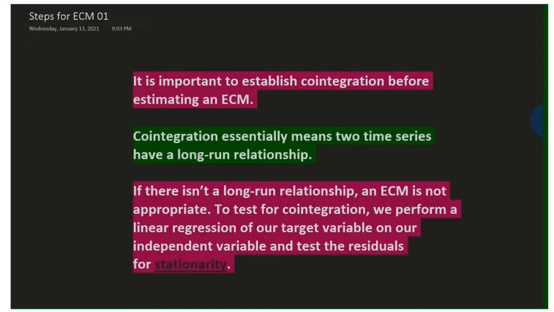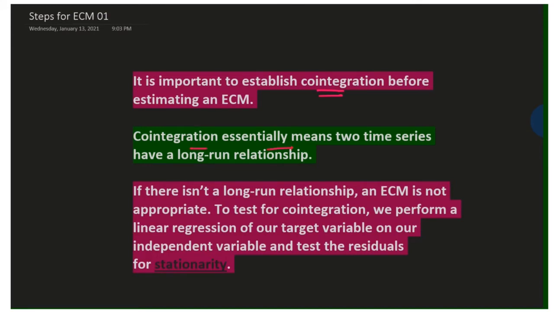Now what are the steps to do our ECM or error correction model analysis? The first step: it is important to establish co-integration before estimating an ECM. As I told you, co-integration is the long run relationship of two variables.